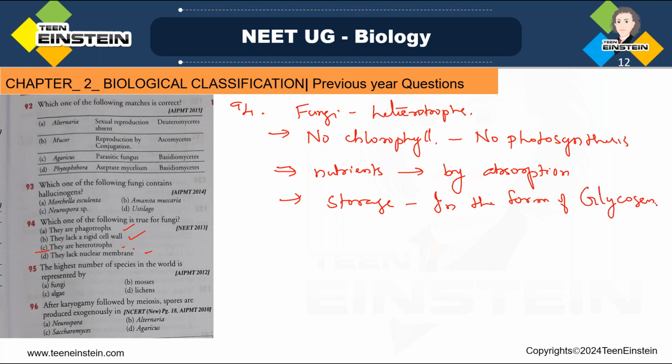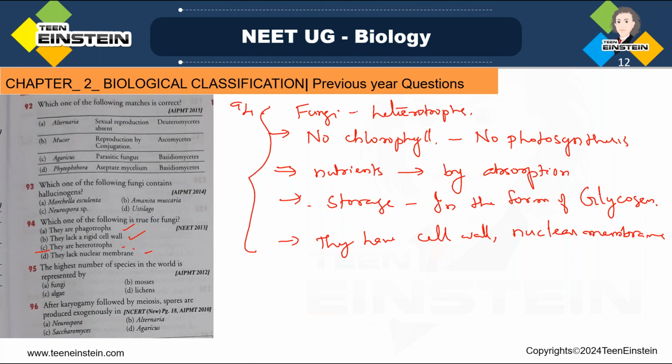They are storing the material in the form of glycogen, and here they said they lack nuclear membrane, they lack cell wall, right? But they have cell wall and nuclear membrane. They have cell wall and they have nuclear membrane also, right? So this is how we need to learn one question.